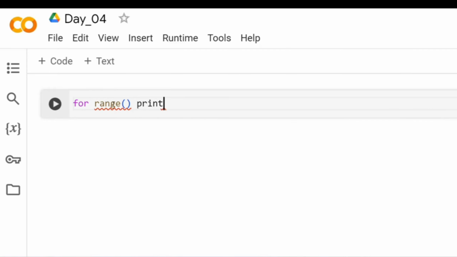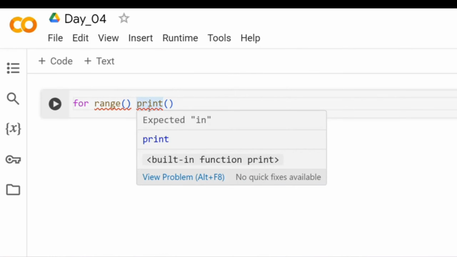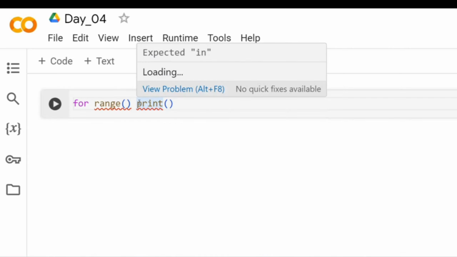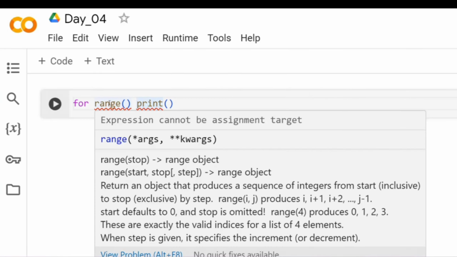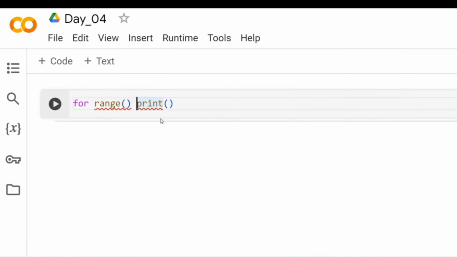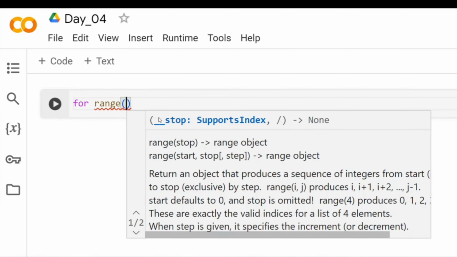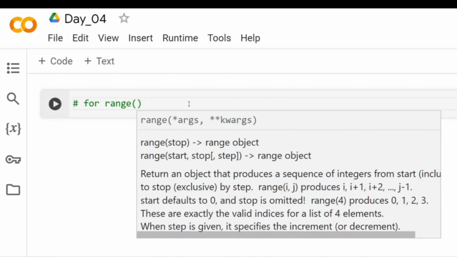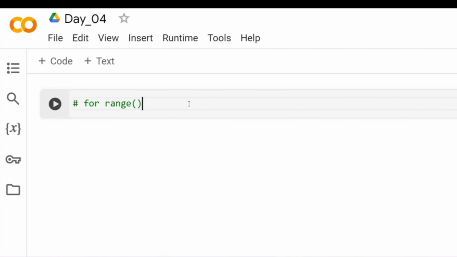Remember we did print. Print also had this brown color, and range also has something like this. The good thing about Colab is if you put your mouse pointer on print, it will tell you what it is. If you put it on range, it will explain the whole definition as well. So you need to understand for and range. Do a control slash, this will comment. So for is a keyword, range is also a keyword.